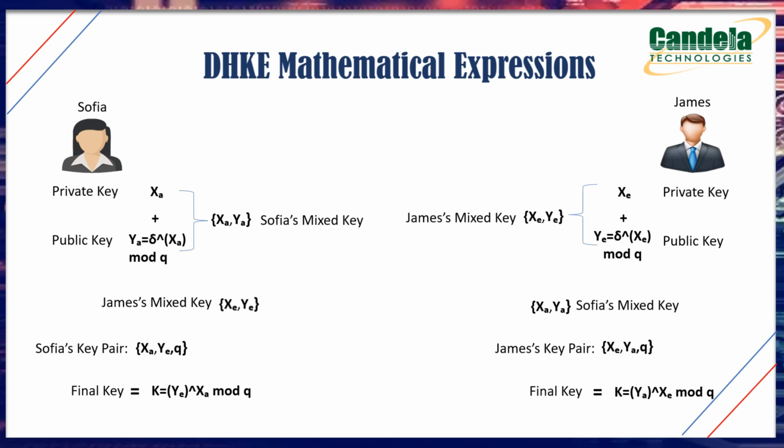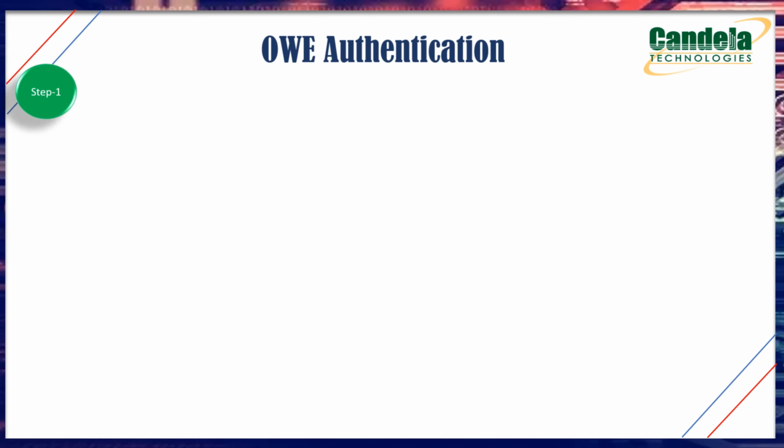Let's come back to the OWE. In OWE, it has two modes. First one is OWE authentication and second one is OWE transition mode. So let's first discuss the OWE authentication mode. In the OWE authentication mode, it will involve two steps. First step is OWE discovery.